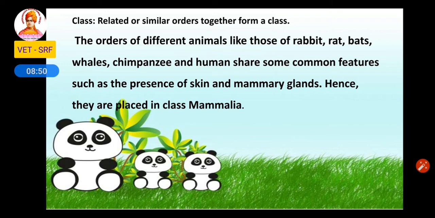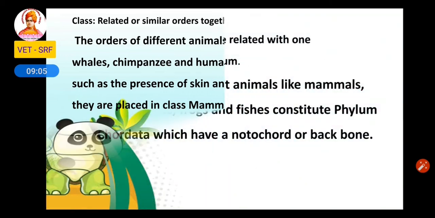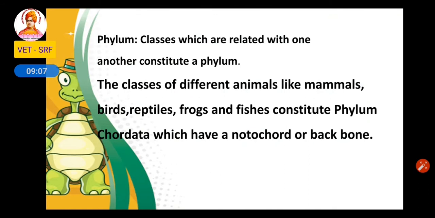So these are the common characters for rabbit, rat, bat, whale, chimpanzee, and they all belong to different but related orders and they form the same class called Mammalia. Phylum. Classes which are related with one another constitute the phylum.